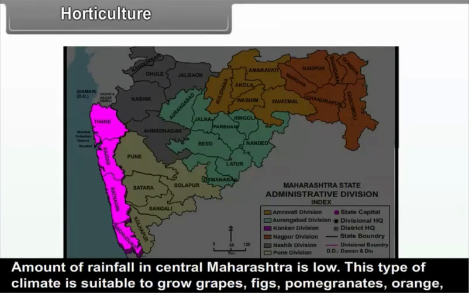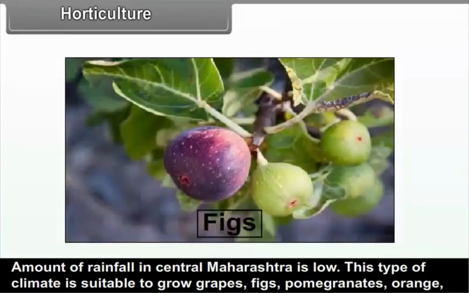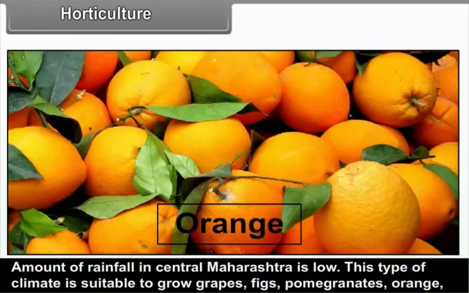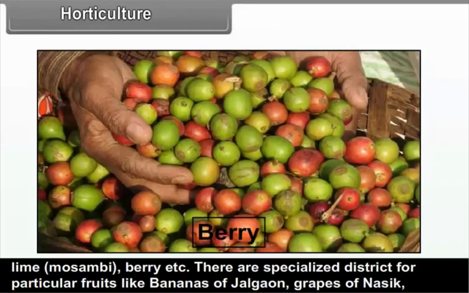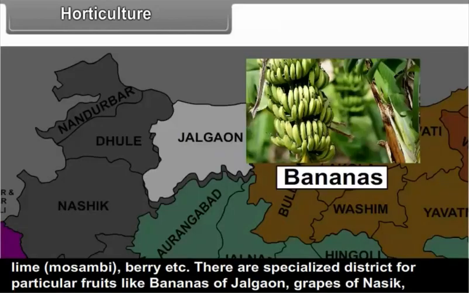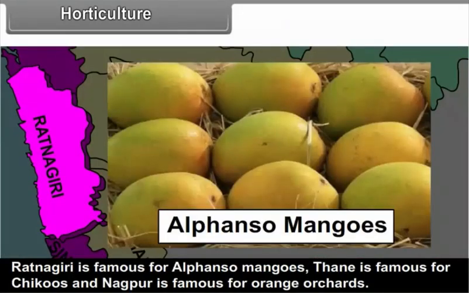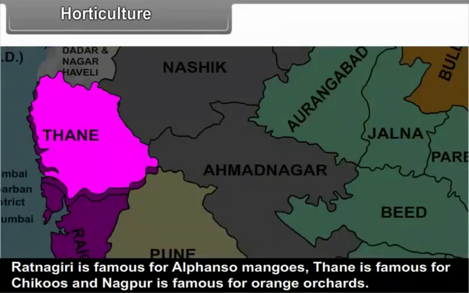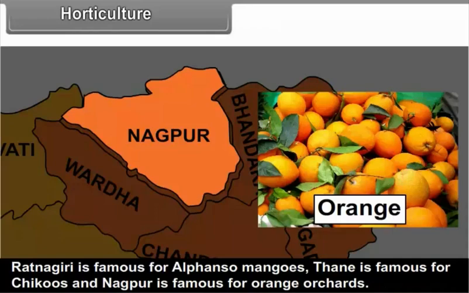The amount of rainfall in central Maharashtra is low. This type of climate is suitable to grow grapes, figs, pomegranates, oranges, sweet lime that is Mosambi, berry, etc. There are specialized districts for particular fruits, like bananas of Jalgaon and grapes of Nasik. Ratnagiri is famous for Alfonso mangoes. Thane is famous for chikus and Nagpur is famous for orange orchards.